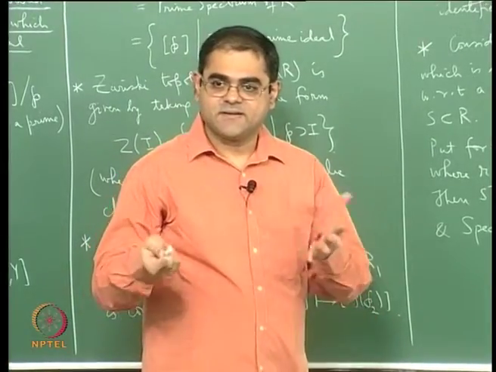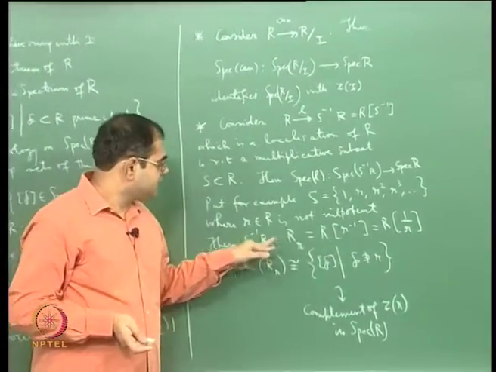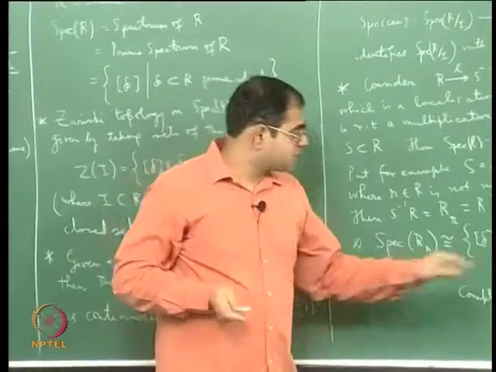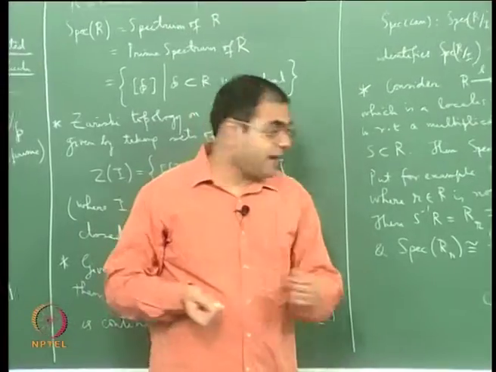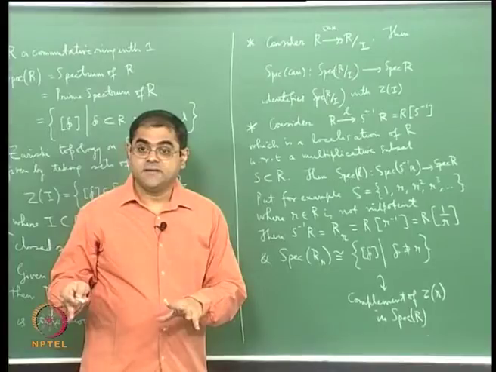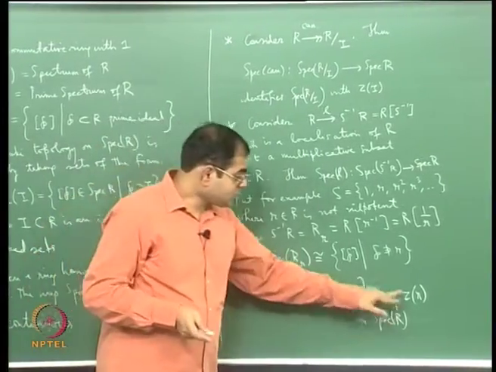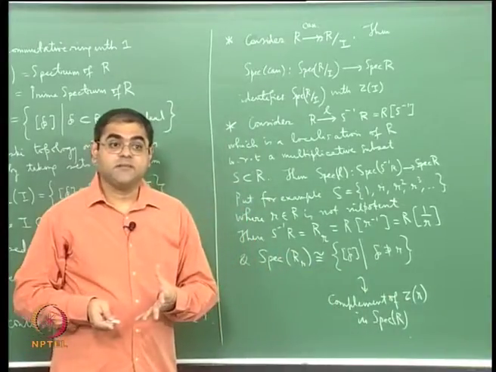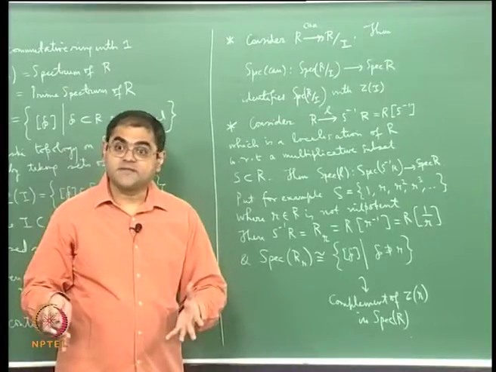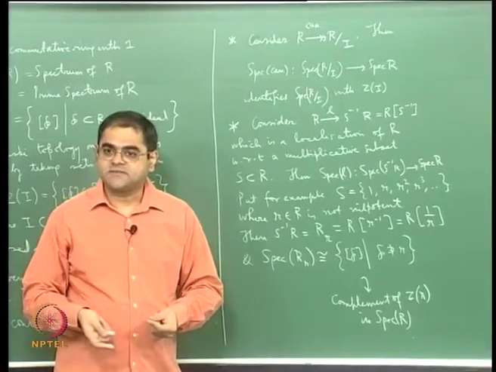If you think of small r as an element of capital R, and if you think of R as the ring of functions on Spec R, then small r is a particular function, and what is Z(r)? You should think of Z(r) as the locus where small r vanishes, and its complement should be the locus where small r does not vanish. But if small r is a function that does not vanish, 1 by small r should also be a valid function.